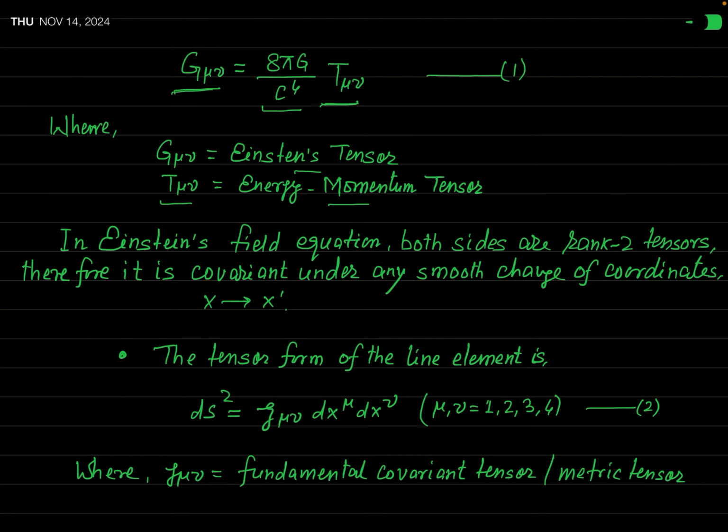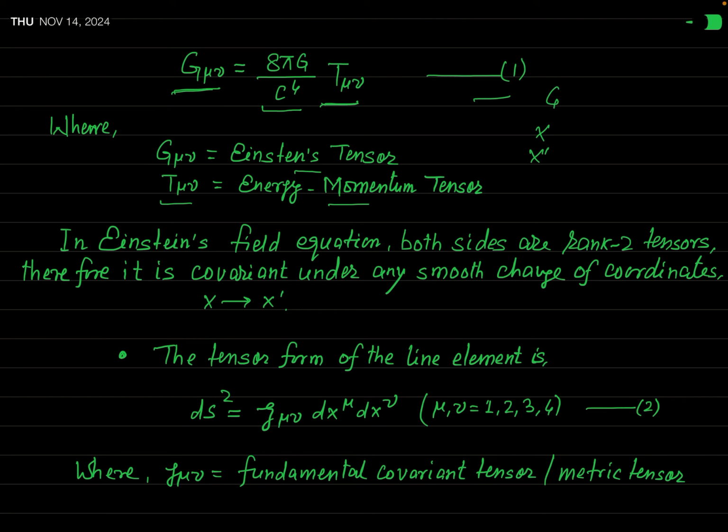If you write this equation in a coordinate system with the coordinates x, then this will be the form of the equation. And if you write this equation again in another frame, let us say with the variables x prime, the form of the equation will not change.